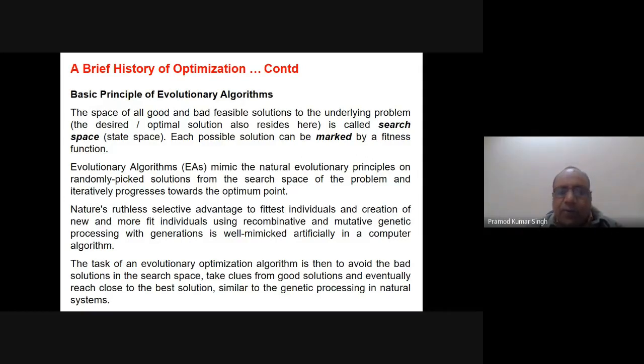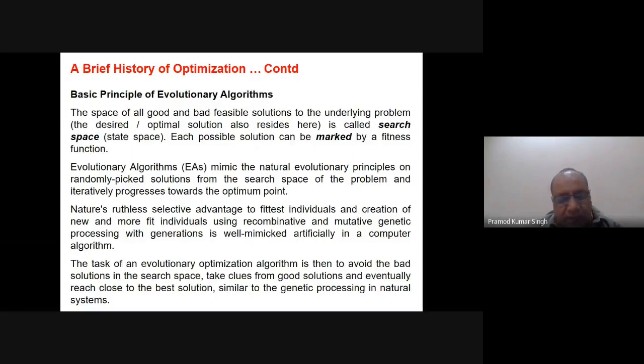I think most of you belong to the mathematics domain, and some of you may be working on these problems, so you would know how to solve mathematical and optimization problems. I will not deal with that. I have just said that we are going into another class of algorithms, known as nature-inspired algorithms.